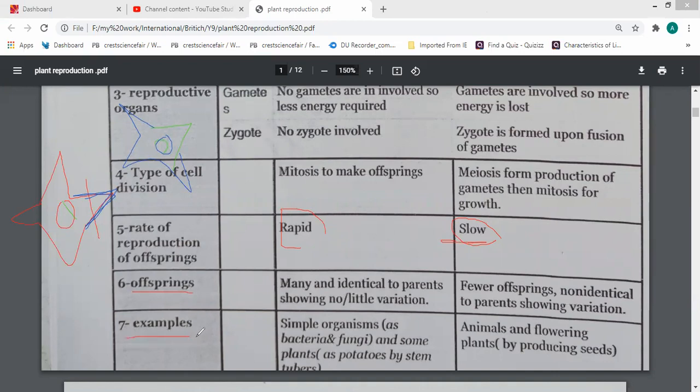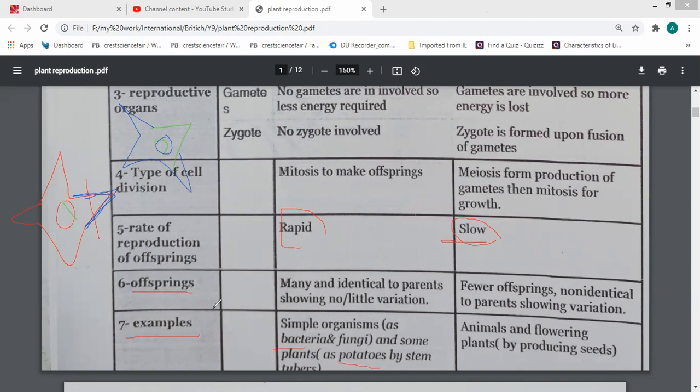About examples of asexual reproduction, as we explained before, there is binary fission in bacteria and some fungi, and some plants reproduce asexually. For example, potatoes form a tuber.